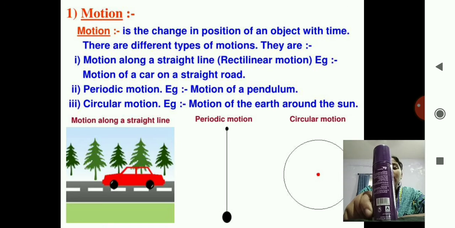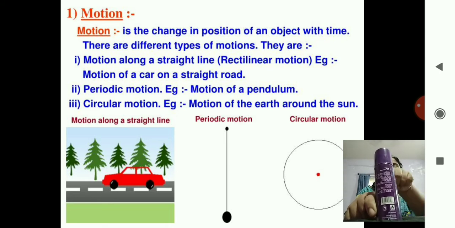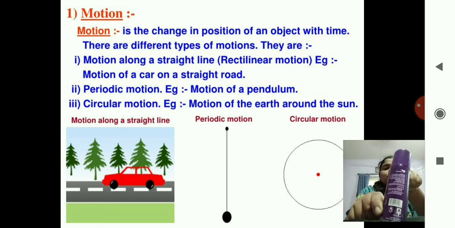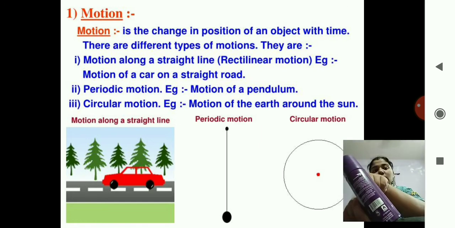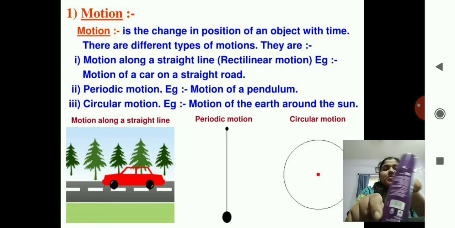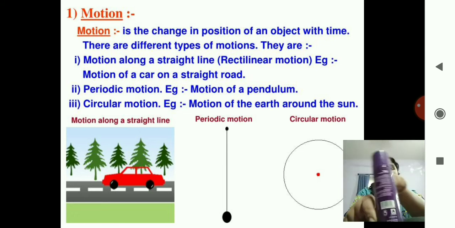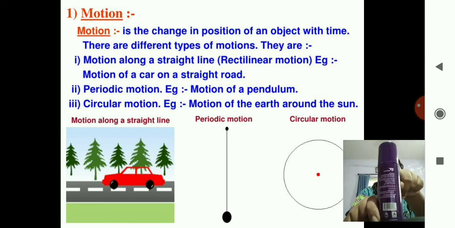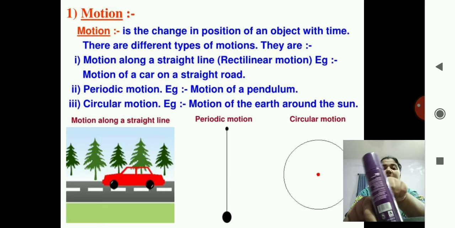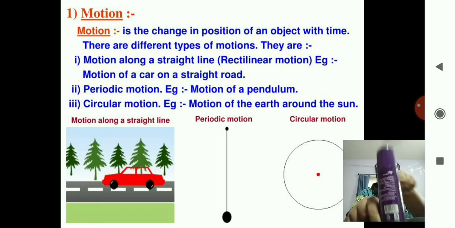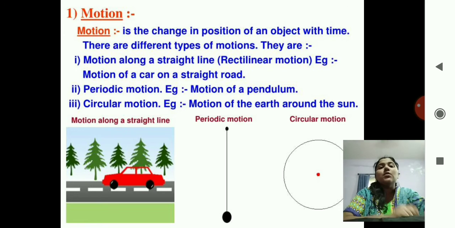No. Now, I have changed its position from here to here, from here to here, correct. I'm changing its position with respect to the time. That is, in 1 second or in 2 seconds, I'm moving it to and fro, back and front and back. Okay, so this is known as motion.